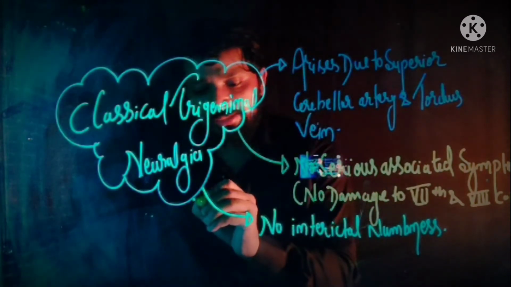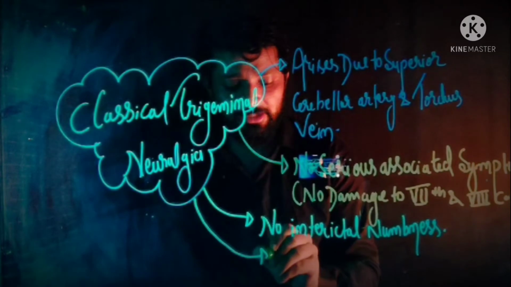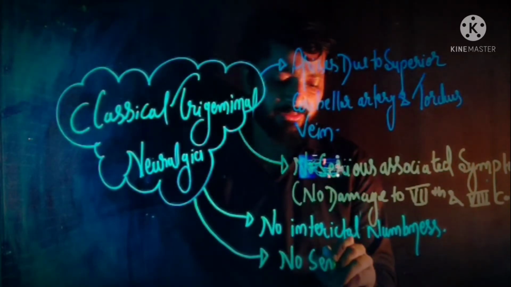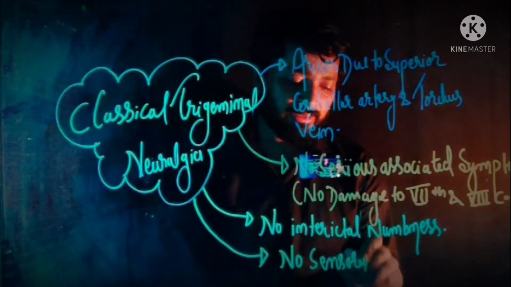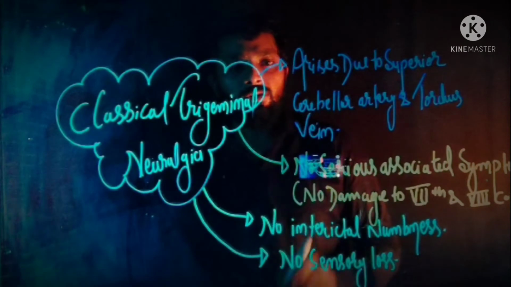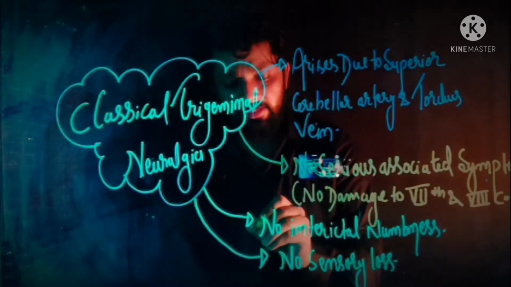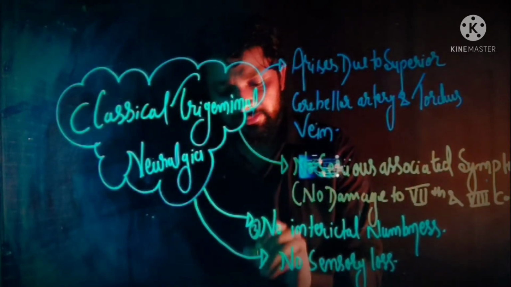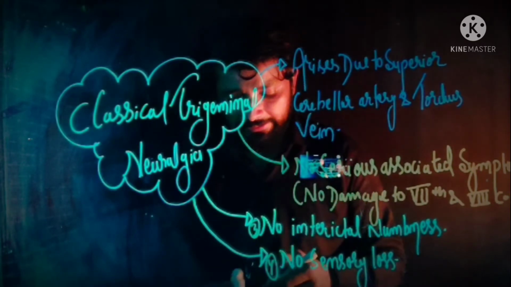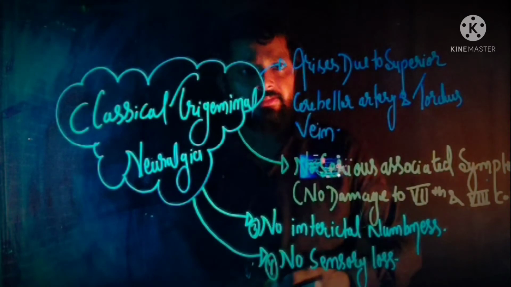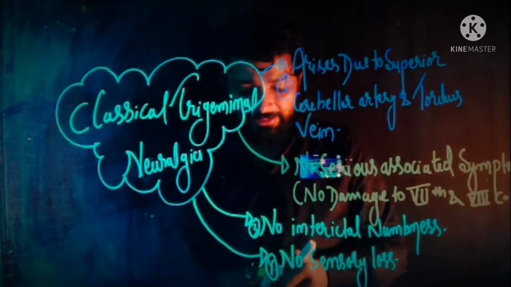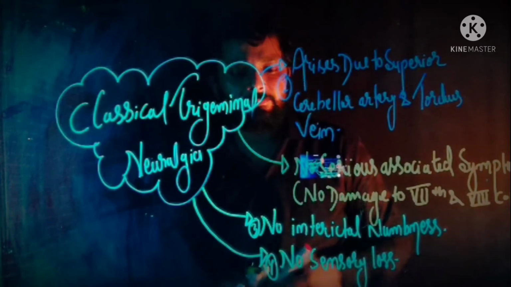Now in case of classical trigeminal neuralgia, there is no sensory loss. So this is the third one, and this is the fourth one, and this is the first, and this is the second one.